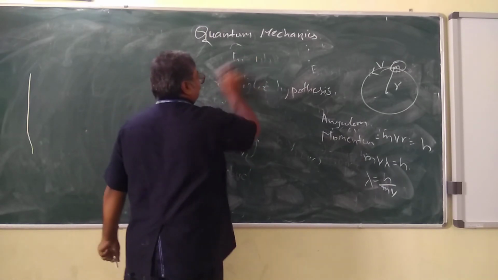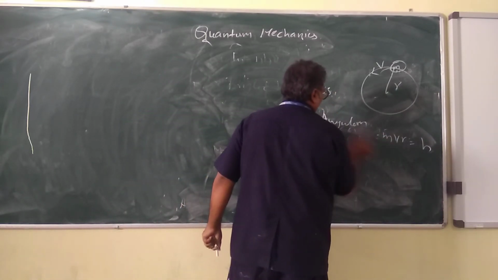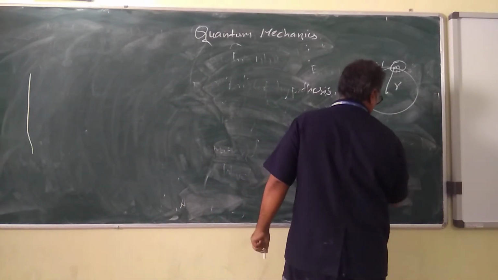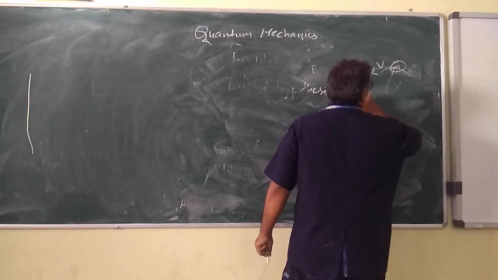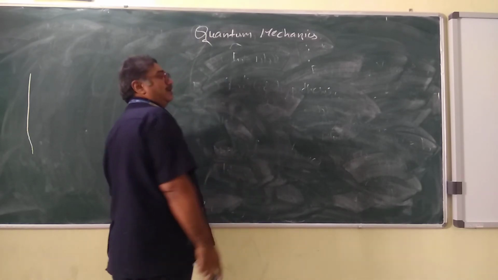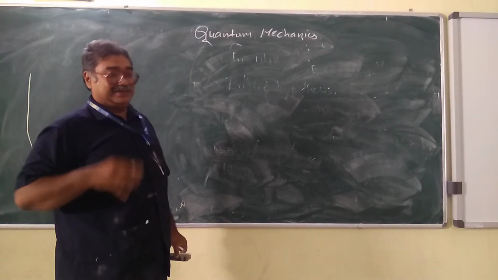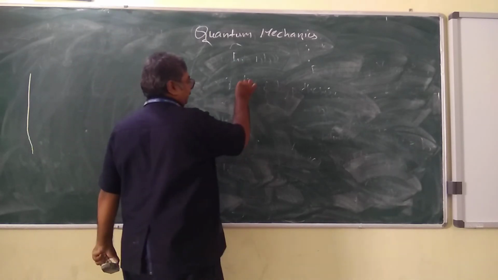Let us calculate the energy. So these are the fundamental principles of quantum mechanics. Quantum mechanics says that energy is not continuous, it is discrete, and this is in the form of packets, and each packet consists of n h nu, where h nu is the energy of a photon, and n is the number of packets.